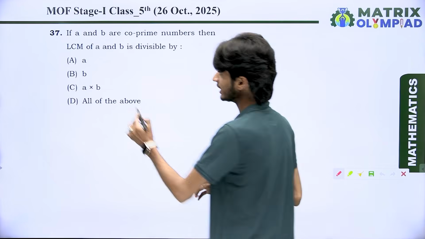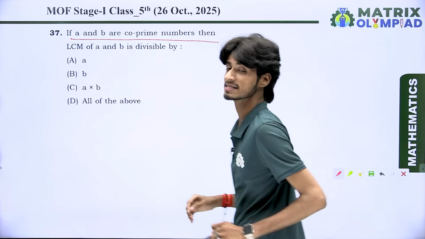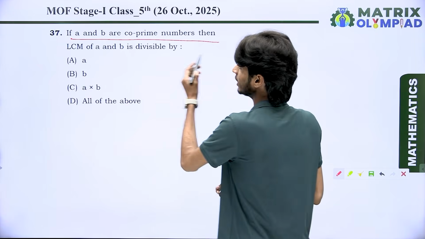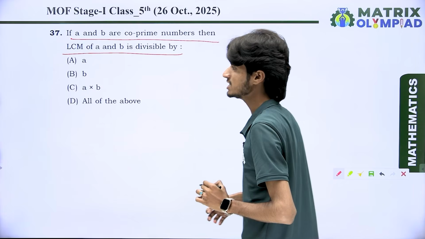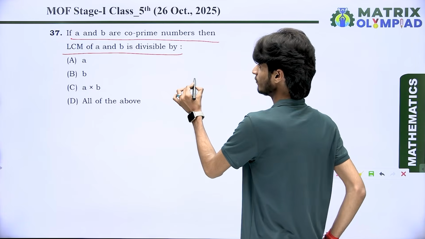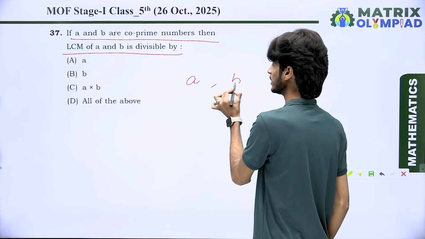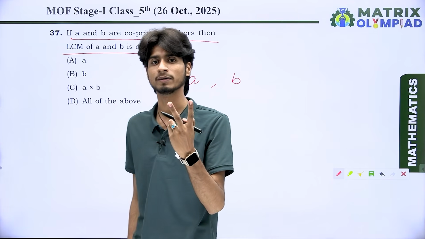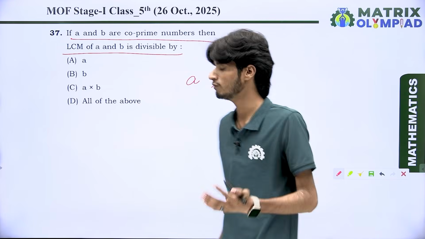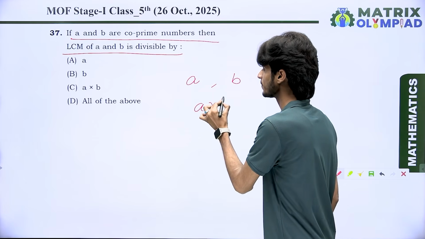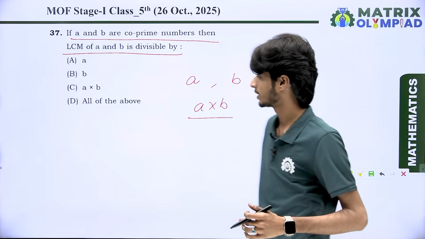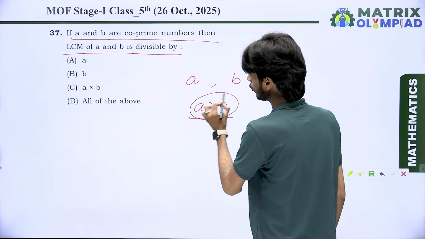Look at here. If A and B are co-prime numbers, that means there is only 1 common factor, which is 1 only. Then the LCM of A and B is divisible by A, B, A multiply B, or all of the above. Look at here. Here we have 2 numbers. First one is A and second one is B. Whenever we are having 2 co-prime numbers and want to find out their LCM, then what we do? We multiply both of them, because their product is their LCM, because there is no common factor except 1. And this is the LCM for both of them.